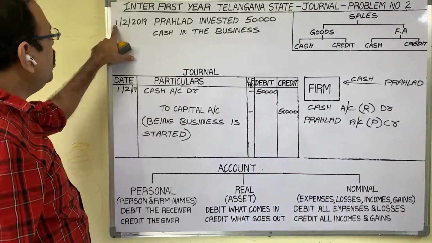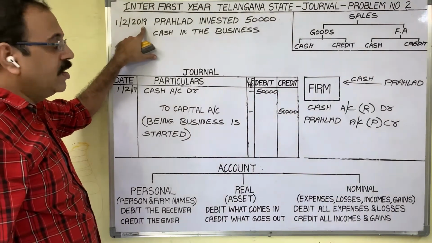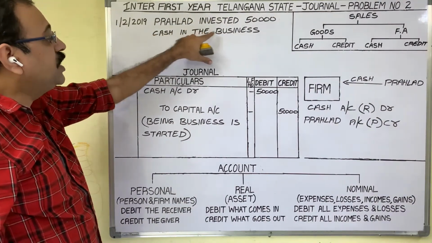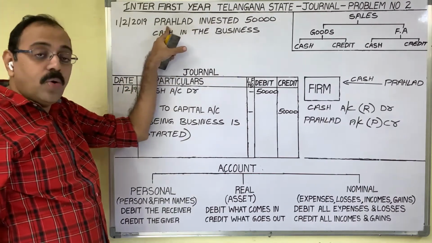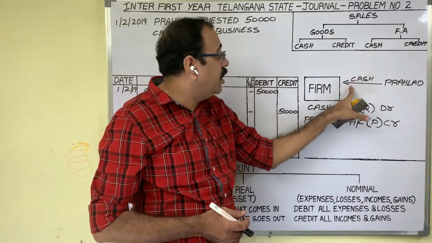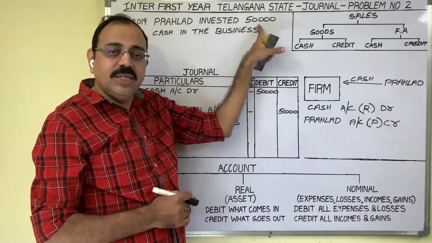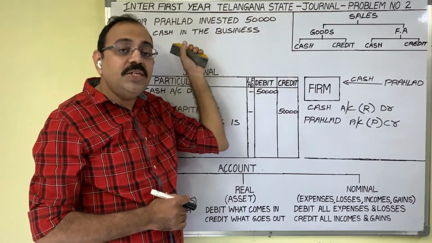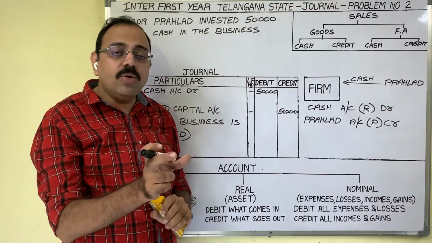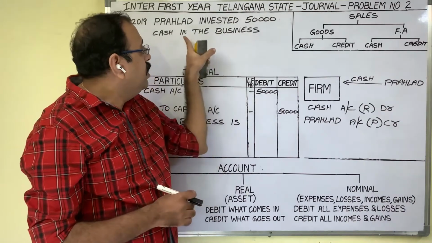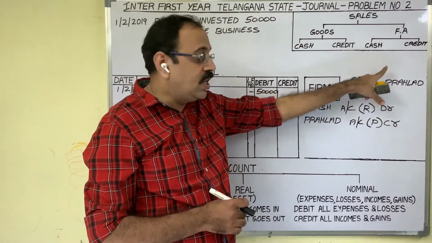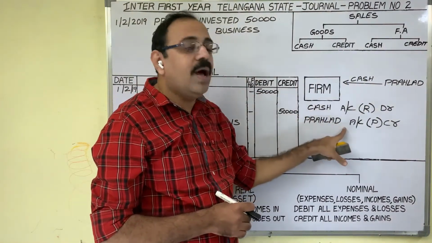The first transaction is on 1st February 2019. The transaction is Prahlad invested 50,000 cash in the business. Prahlad is the owner now. He started the business by bringing 50,000 rupees cash. In every financial business transaction, there will be a minimum of 2 accounts. These 2 accounts we should identify. In the present transaction, as cash is coming from Prahlad, the 2 accounts are cash account and Prahlad account.